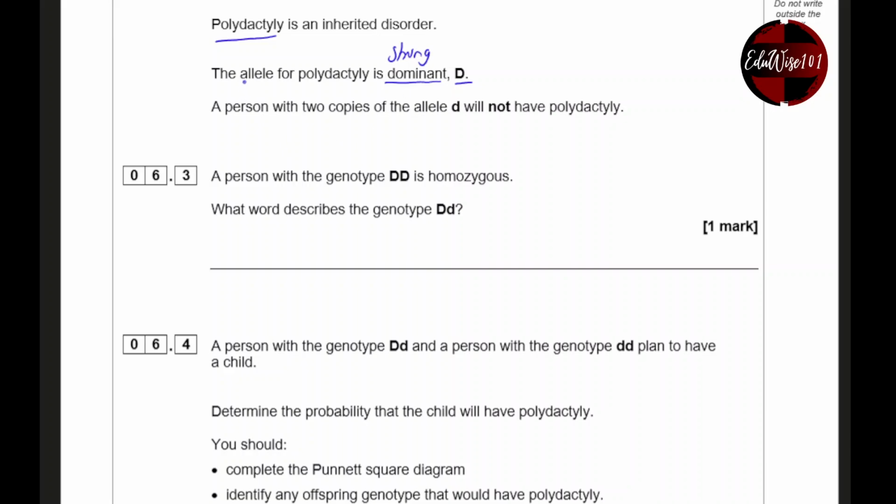Now, allele means different types of genes. A person with 2 copies of the allele d will not have polydactyly. Now, capital D is dominant. Lowercase d is recessive, meaning it's weak. A person with the genotype capital D capital D is homozygous. Homo means same. That's why when it's identical alleles, we call it homozygous. What word describes the genotype, meaning the genetic makeup, capital D, lowercase d? Well, it's not identical, so we call it heterozygous.